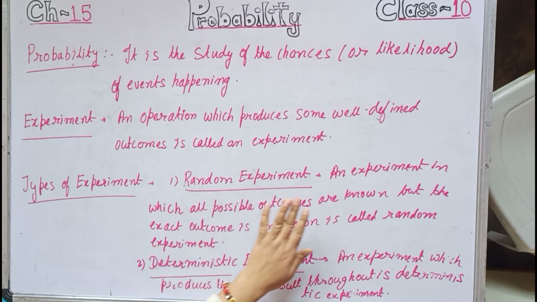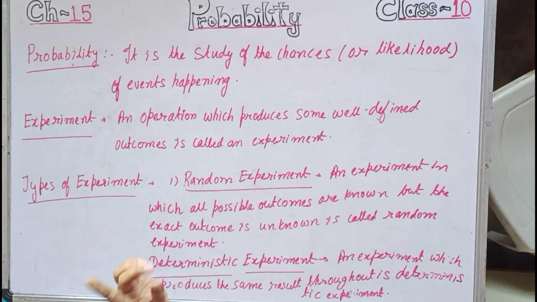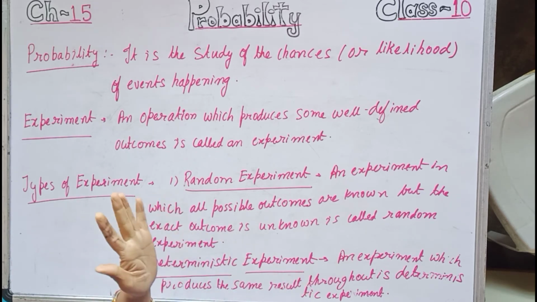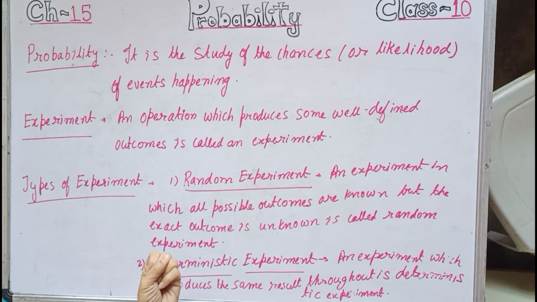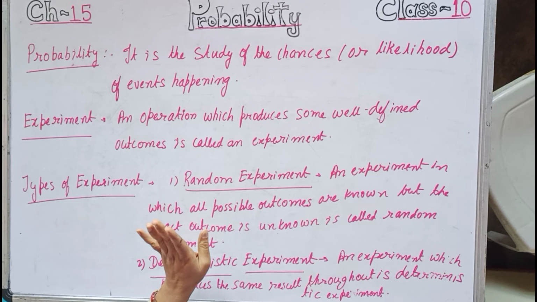Random experiment: an experiment in which all possible outcomes are known but the exact outcome is unknown is called a random experiment. An example of a random experiment is tossing of a coin. In tossing of a coin, we know the outcomes will be head or tail, but when we toss a coin, we actually don't know what will be the exact outcome.